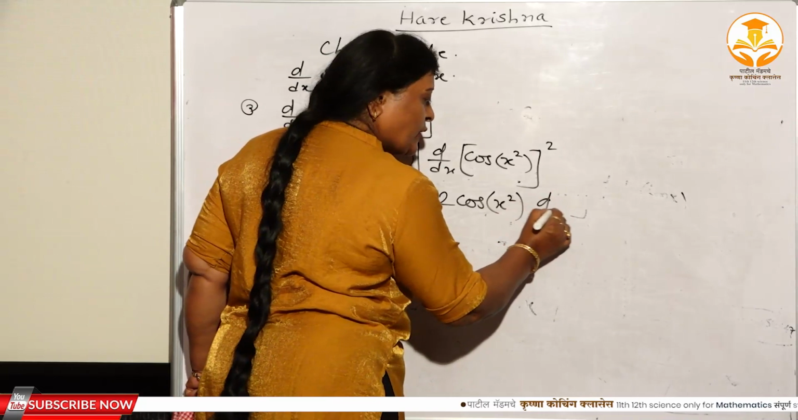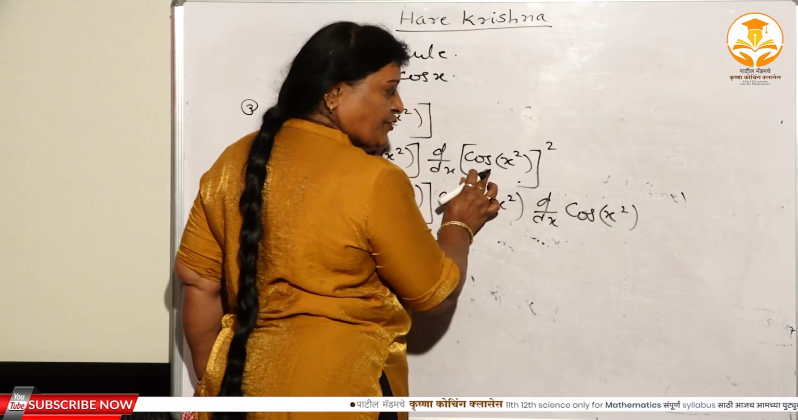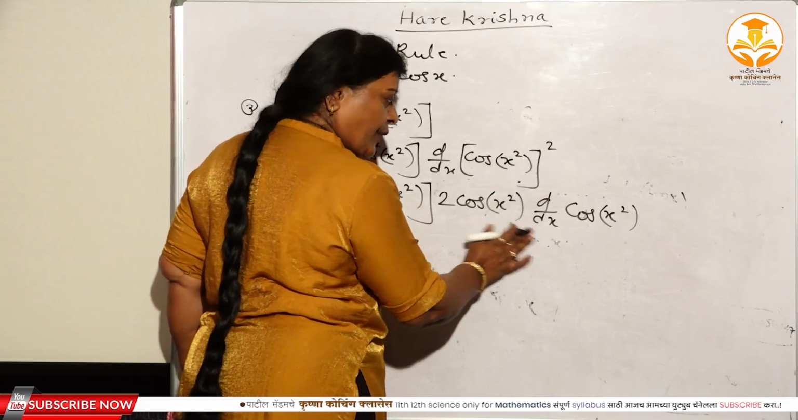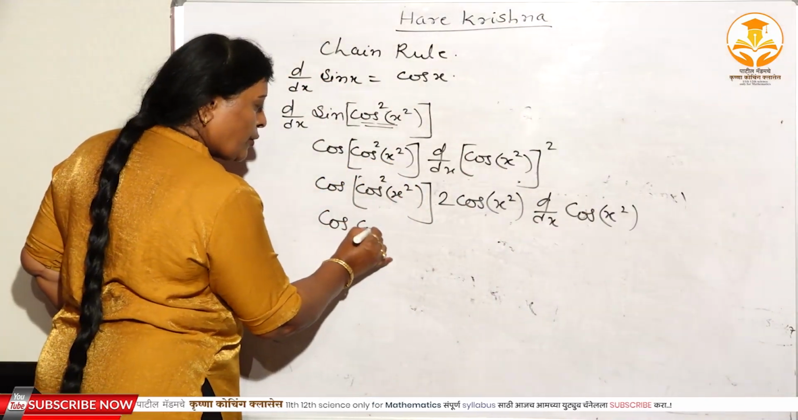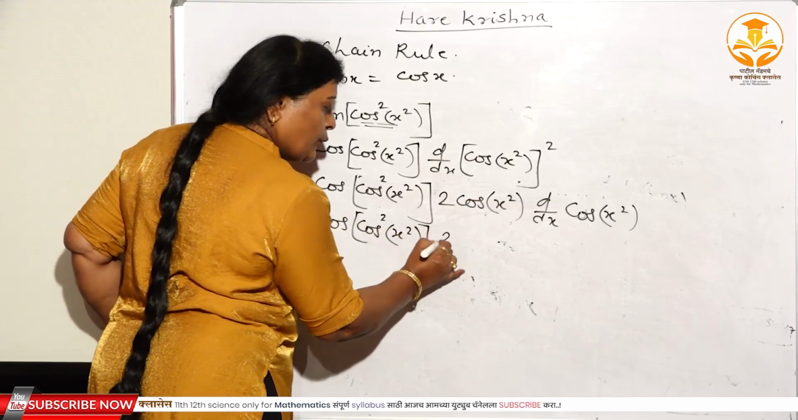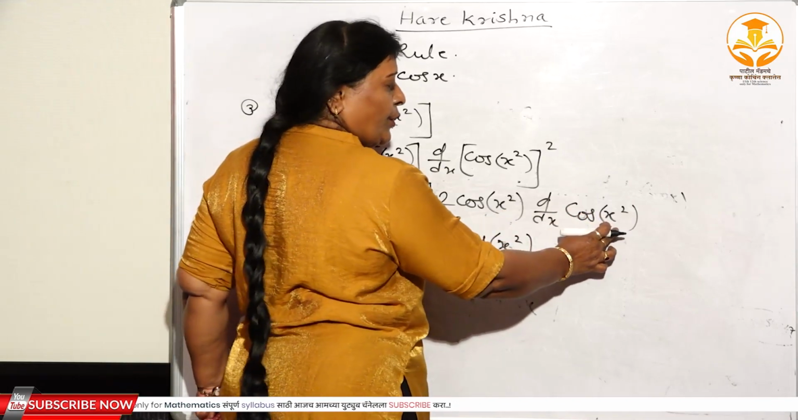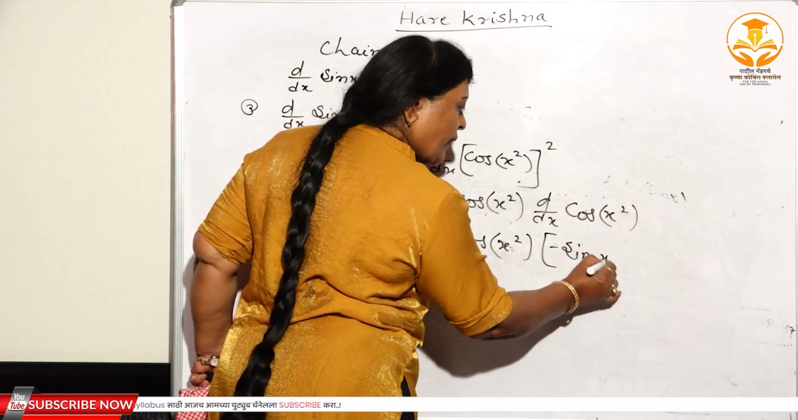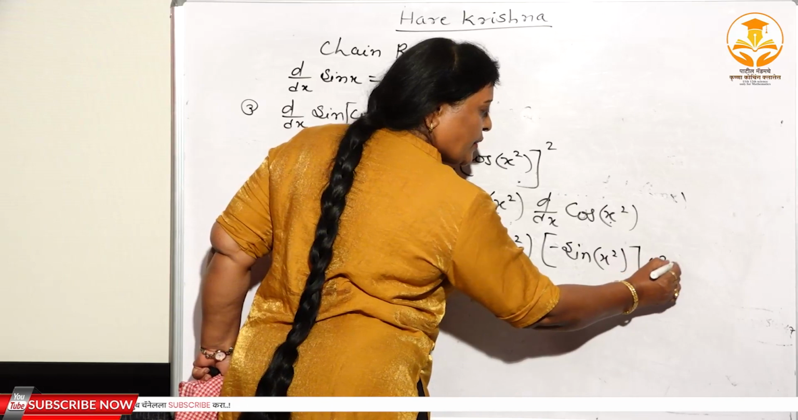Again d dx of cos of x square. Again cos of cos square x square. Here 2 cos x square. Again you have to substitute u. The derivative of cos u is minus sin u, means minus sin x square. And here, what is the derivative of again x square? That is equal to 2x.